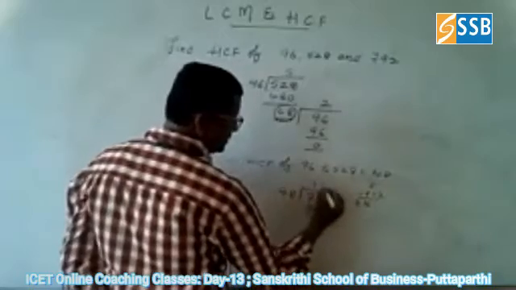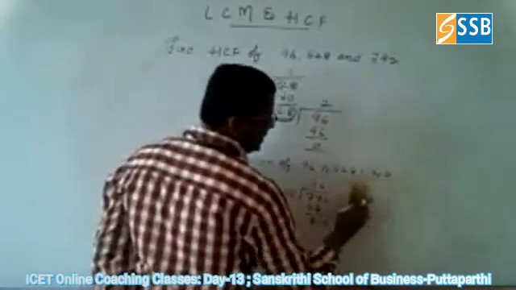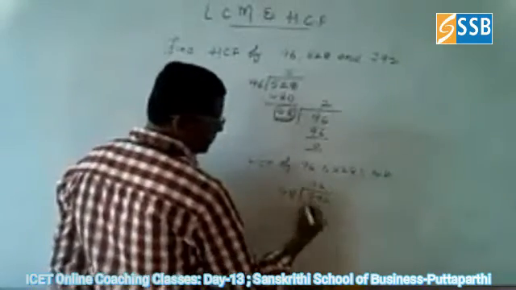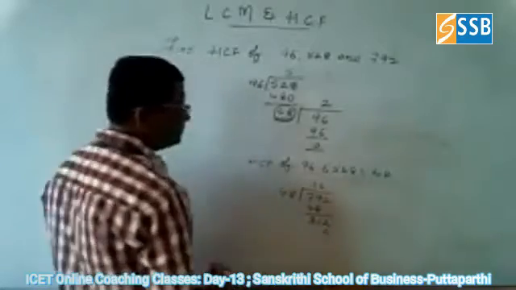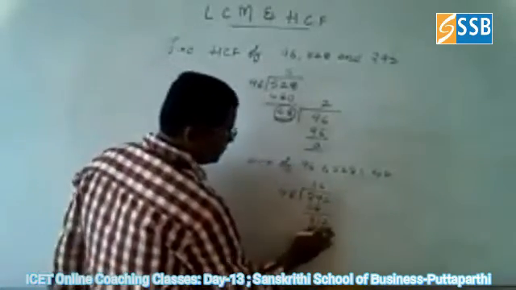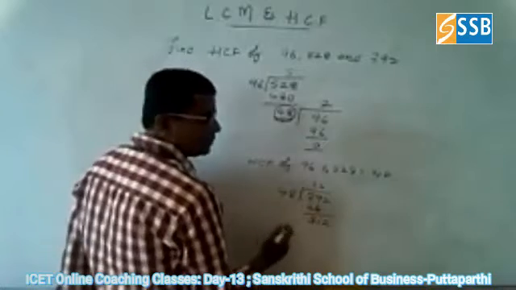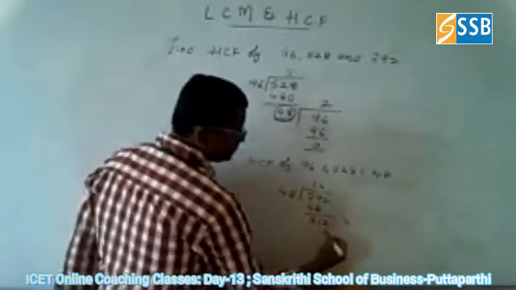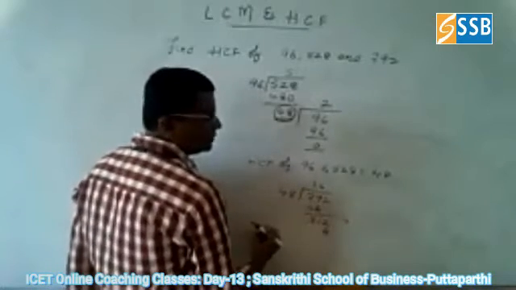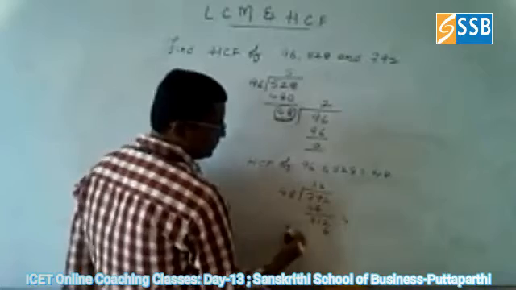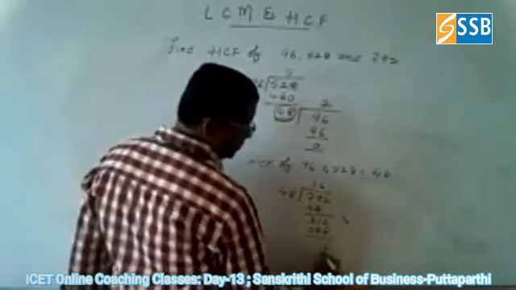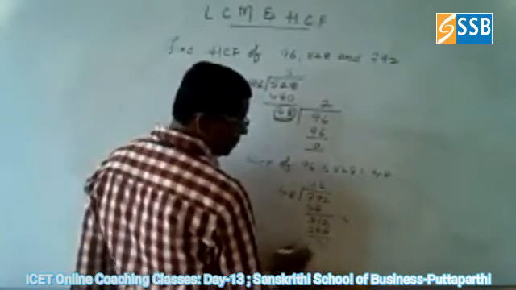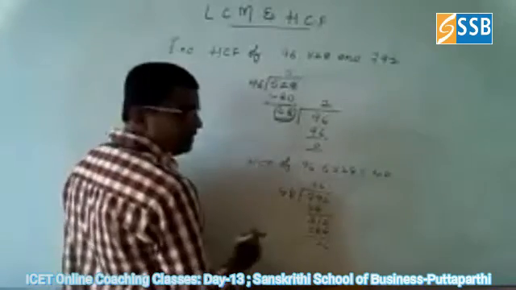So go for 6. 48 sixes are, so what is the answer? 8 sixes are 48, 6 fours are 24 plus 4, 28. So 24 is the remainder here.